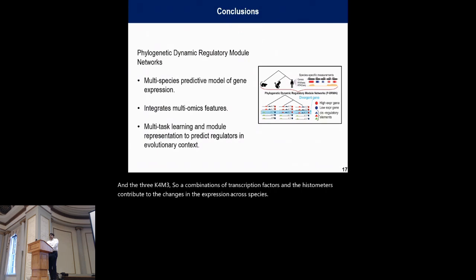So taken together, P-DRMN provides a powerful framework to leverage multiomics measurements across species to systematically examine the evolution of gene regulatory programs and networks.